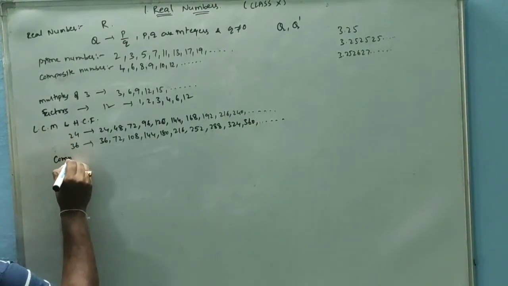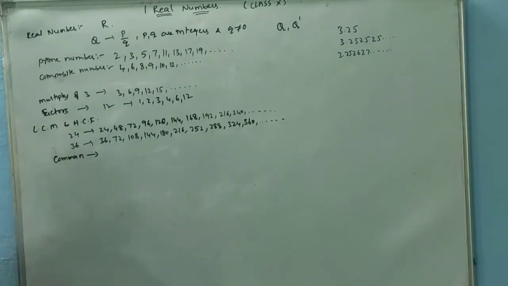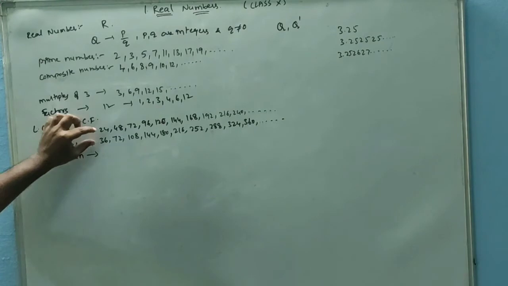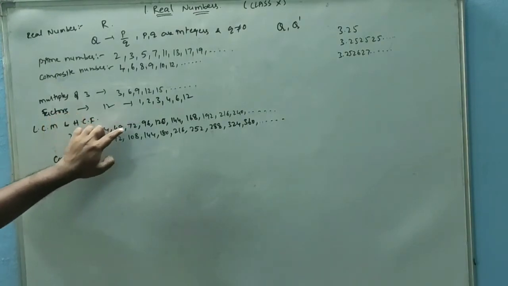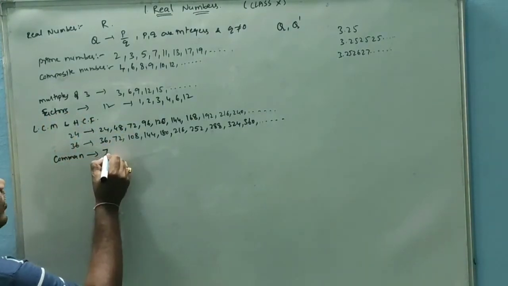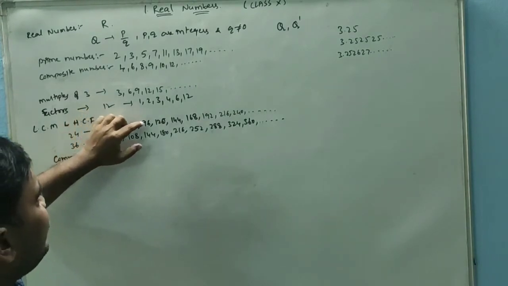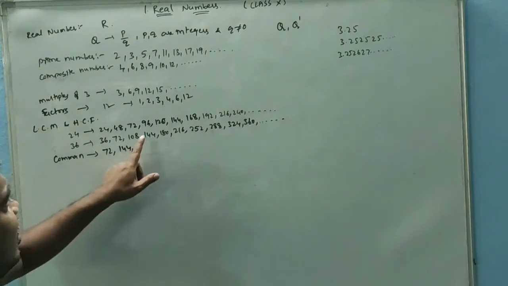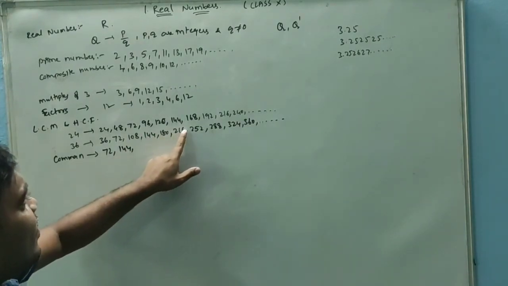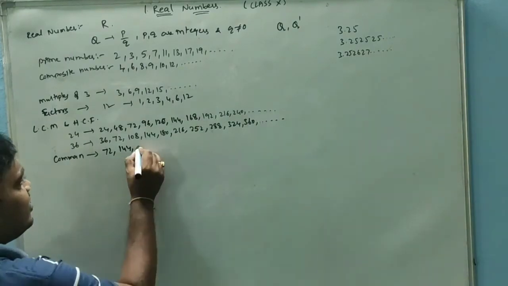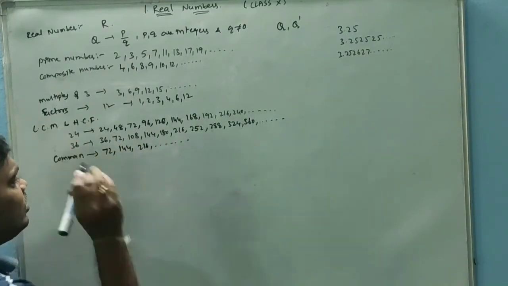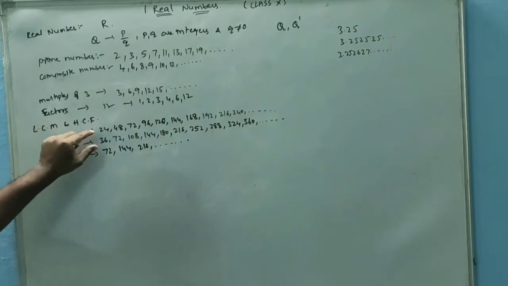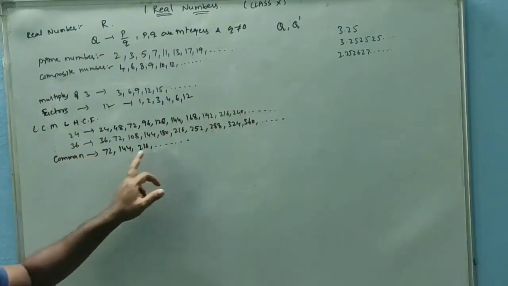I want to take the common multiples. If we observe, the common multiples are 72 in this and in this. After 72, here it is 144, and here it is also 144. After 144, 216 in this and so on. So these are common multiples. I wrote the multiples of 24 and of 36, and in those I marked the common multiples.